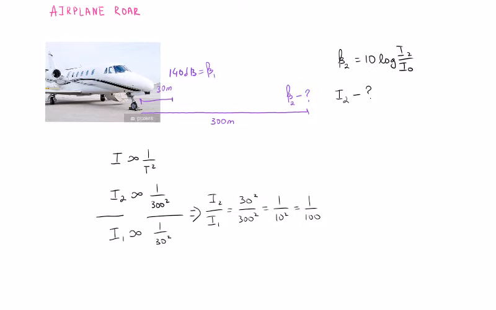It follows that the intensity at 300 meters is 100 times less than the intensity at 30 meters.